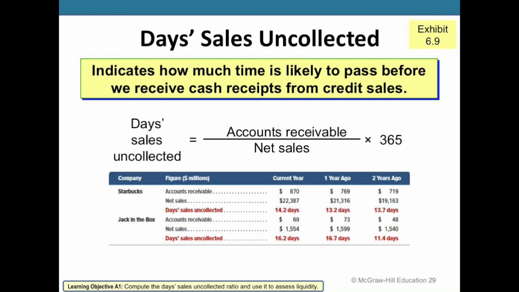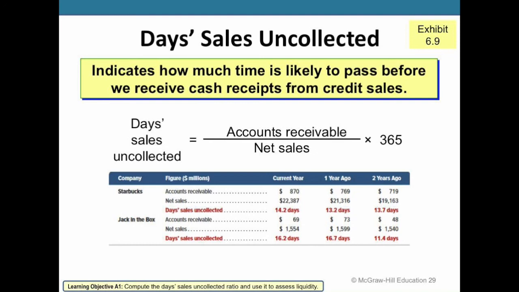And again, similar to what we've seen with previous ratios, whether we get a number doesn't tell us immediately whether it's a good number or a bad number, but instead better practice is to compare it either to a competitor to see if we have a better days sales uncollected amount than they do, or to prior years to see whether we're improving or not. Here, in this example, as Starbucks, our days sales uncollected is going to be 14.2 days.